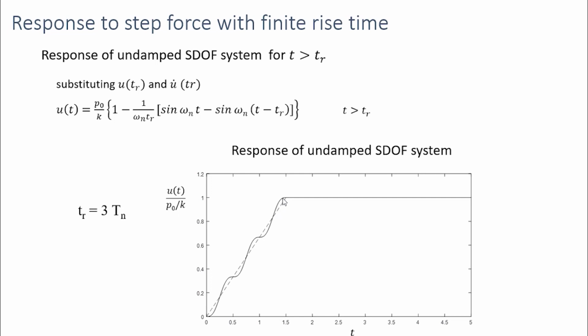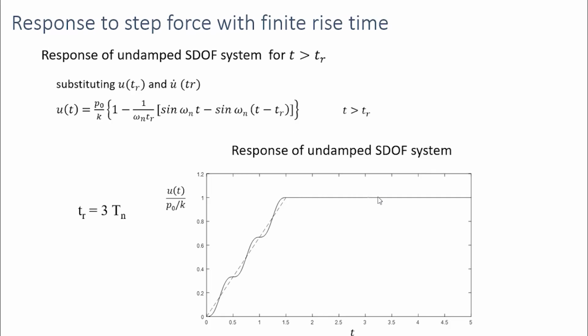Because at this point, this curve has a flat slope. The slope of this curve at this point is 0. So that means the velocity at T is equal to TR is 0. So when the velocity is 0, there's no oscillation beyond the rise time.